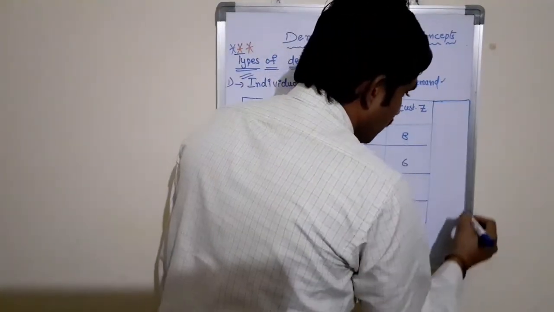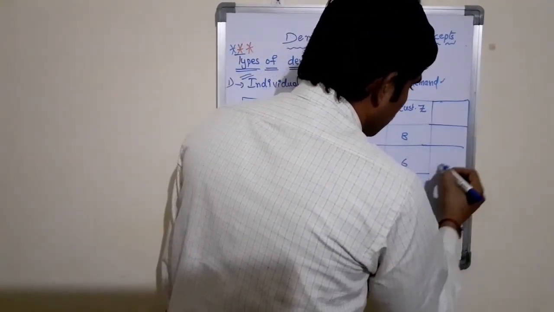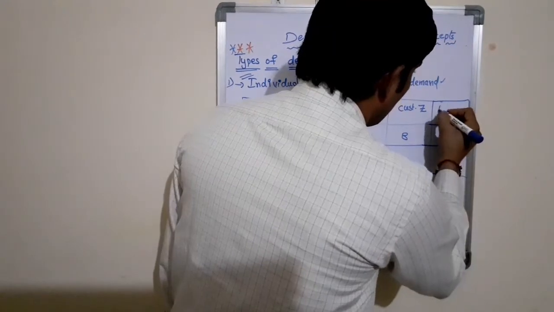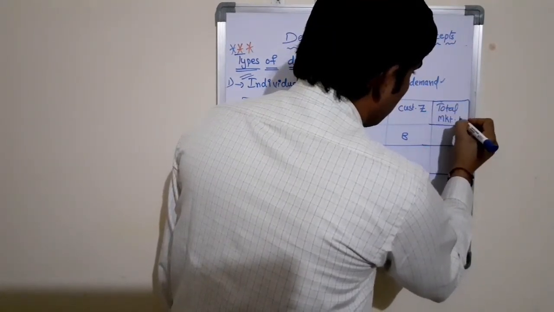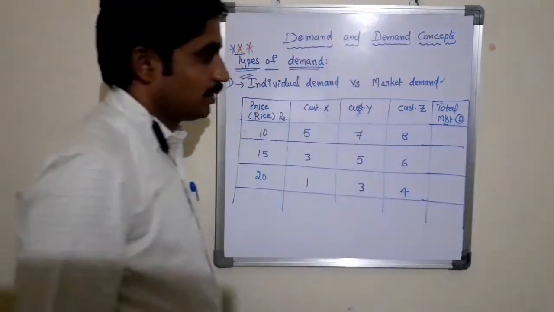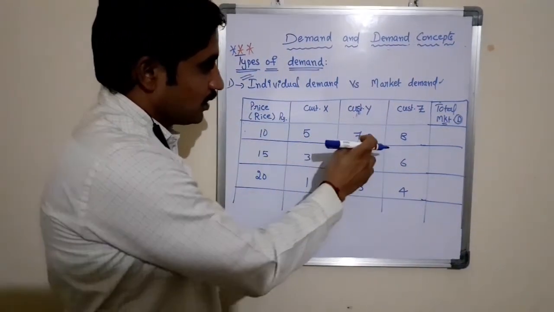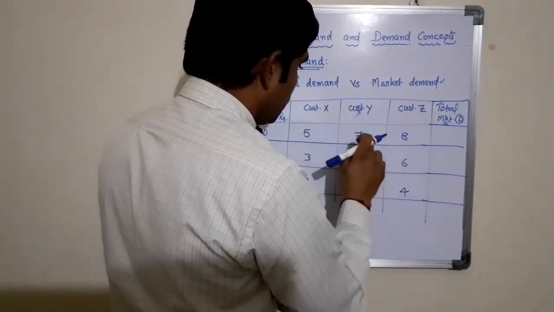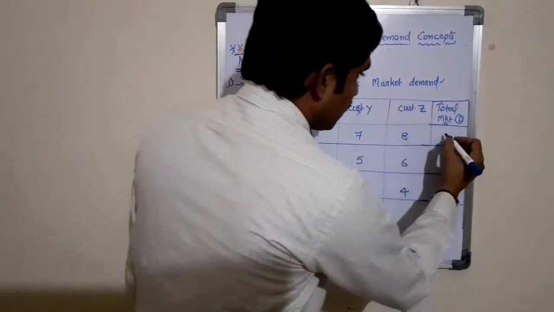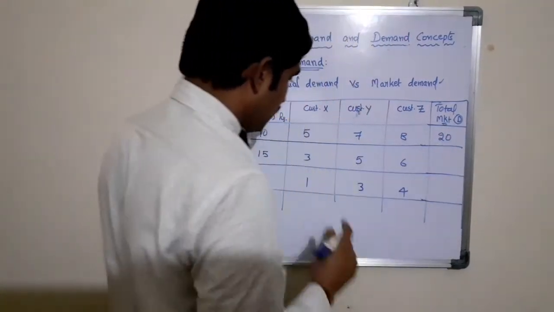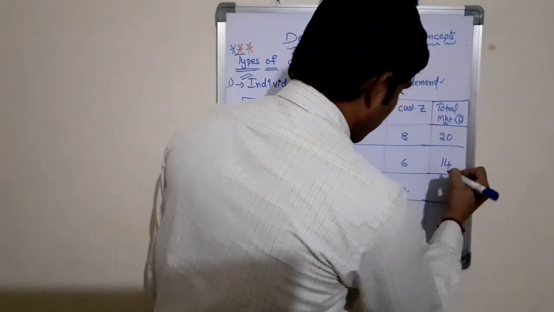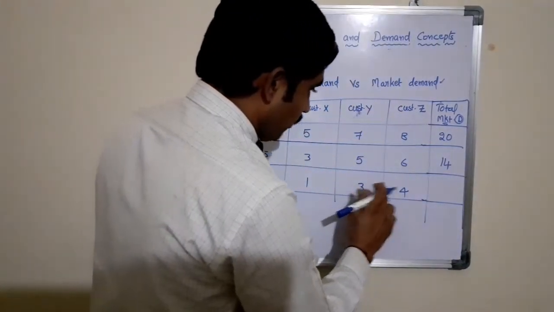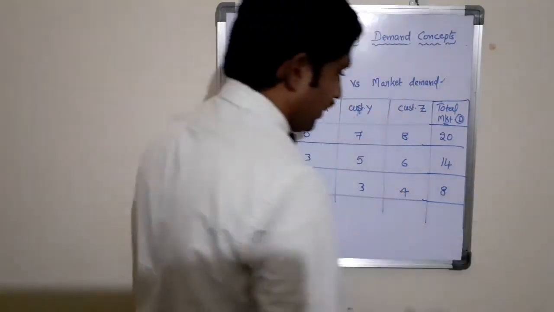We are taking one more column, that is total or market demand. 5, 7, 8. 5 plus 7, 12, 12 plus 8, 20 bags. 3 plus 5, 8 plus 6, 14 bags. 1 plus 3, 4 plus 4, 8 bags.